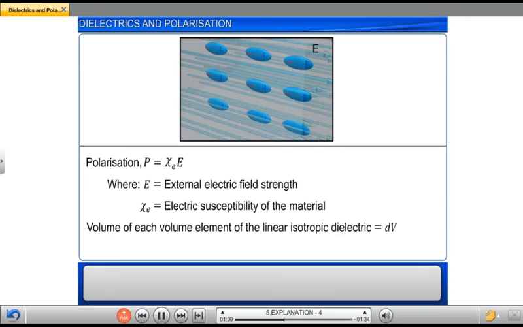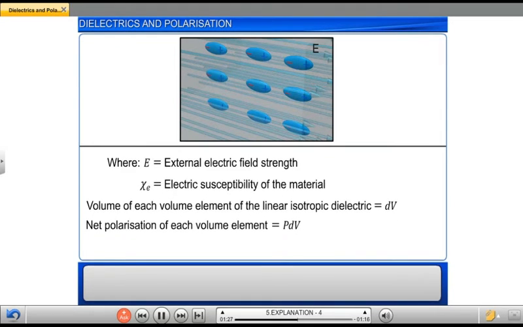Now, each small volume element of the linear isotropic dielectric having a volume dV has a net polarization equal to P dV due to all the dipoles in it in the direction of the uniform electric field. Here, it is important to note that the net charge in each volume element will be zero.